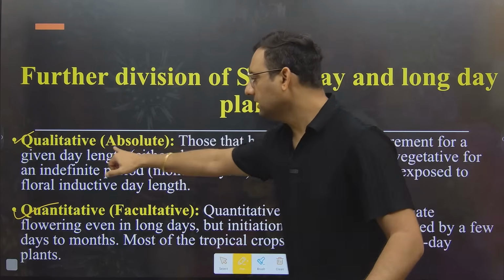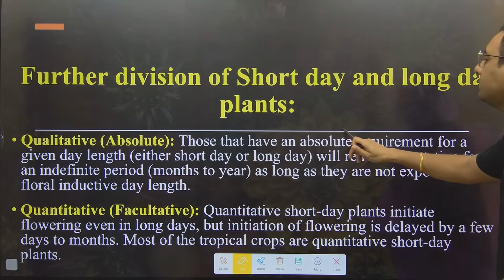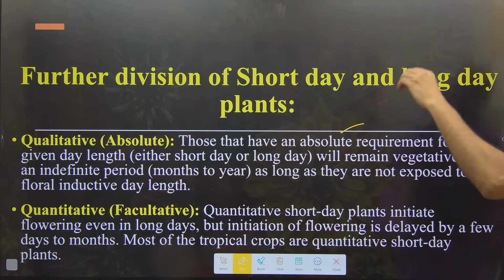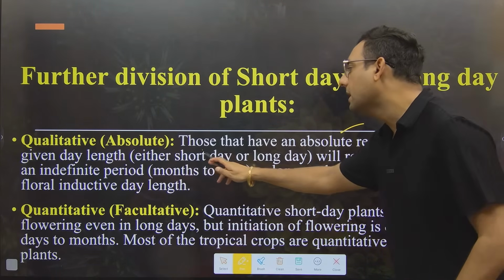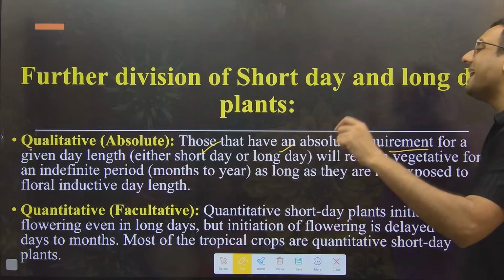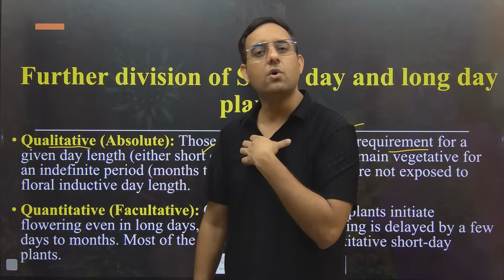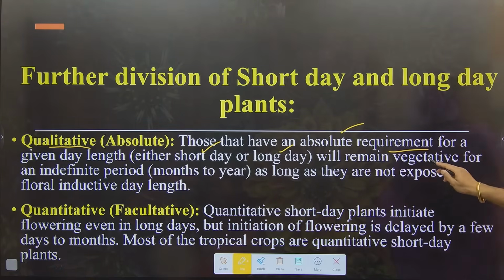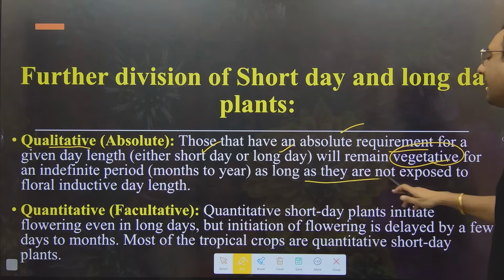How? In case of qualitative plants, qualitative means those that have an absolute, permanent, compulsory requirement for the given day length. Maybe that plant can be a short day plant, that plant can be a long day plant, but they said we are qualitative short day plants, we are qualitative long day plants, we will remain in the vegetative stage until we receive the desired photo period.